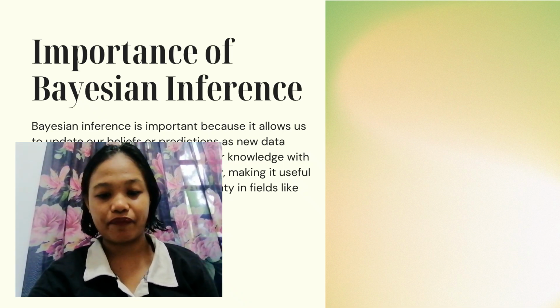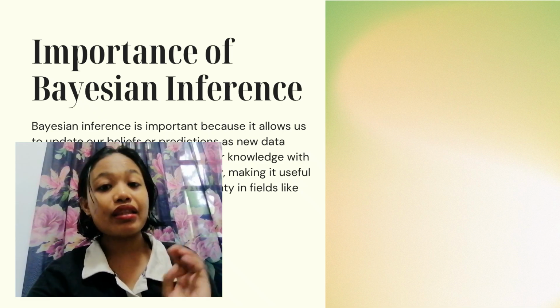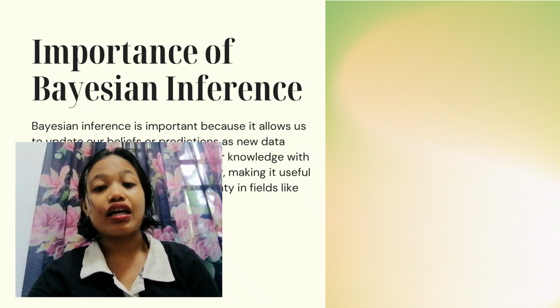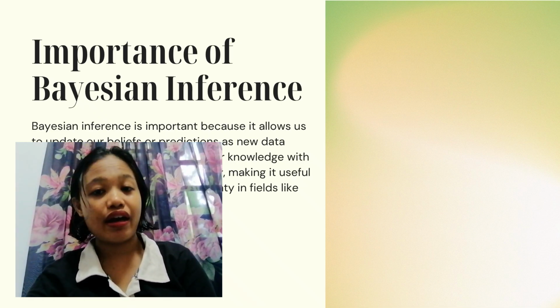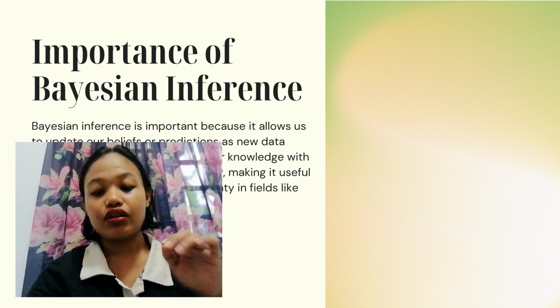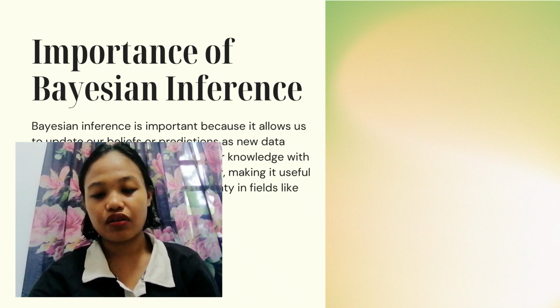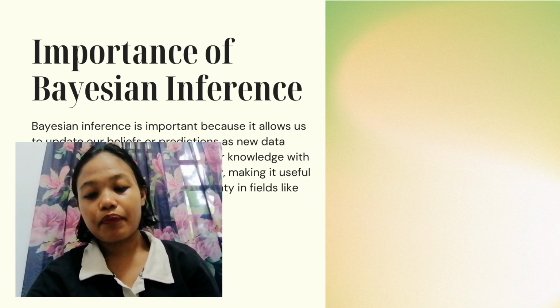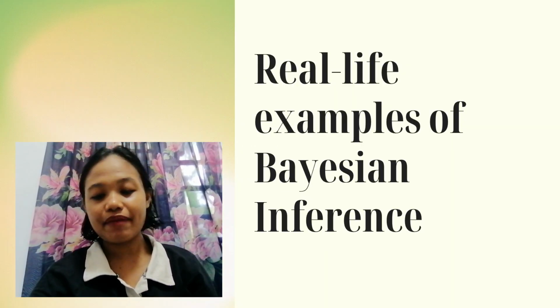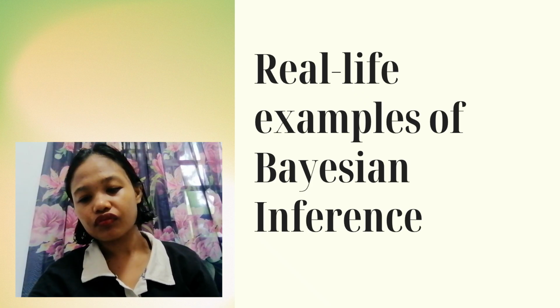That's Bayesian thinking, where the new belief is equal to the prior belief times the likelihood of the new evidence, divided by the normalizing constant. So here we start with a prior belief, collect evidence, and then form a posterior belief that better reflects reality. So let's come now to the real life examples.